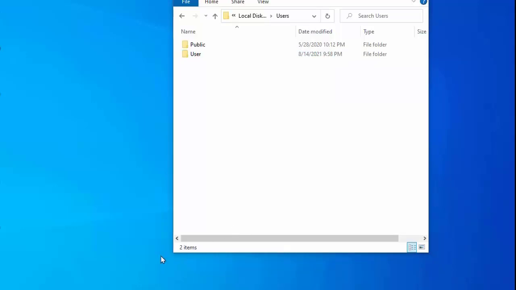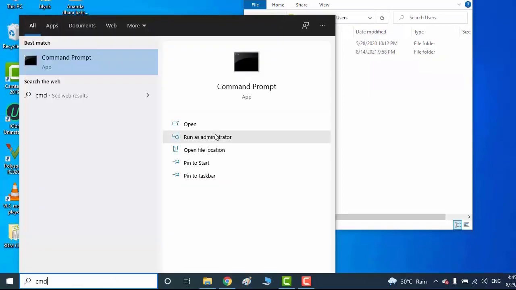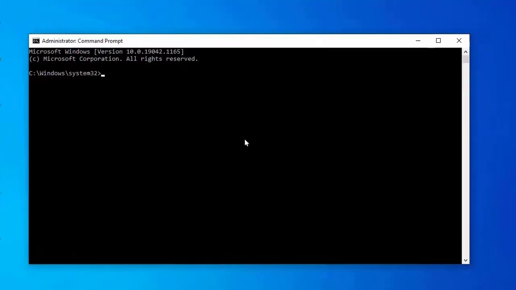So for creating a new user, I'm again entering into command prompt and running it as administrator. Now creating a new user, and for that using the command net user test /add. Here test is the name of the new user. Enter. The command completed successfully. It indicates that the new user named test has been created.